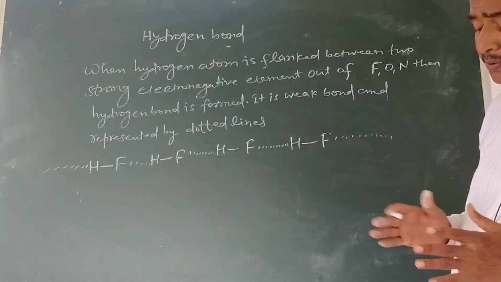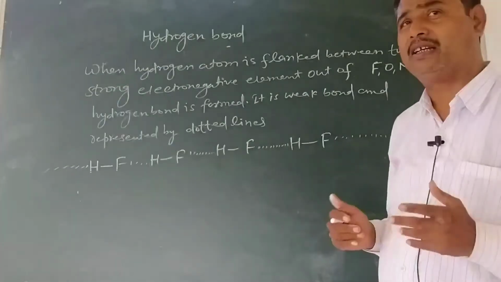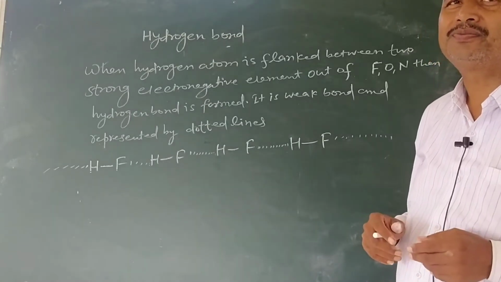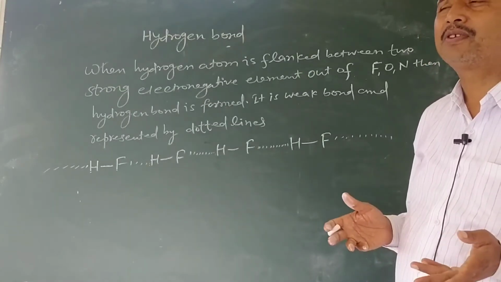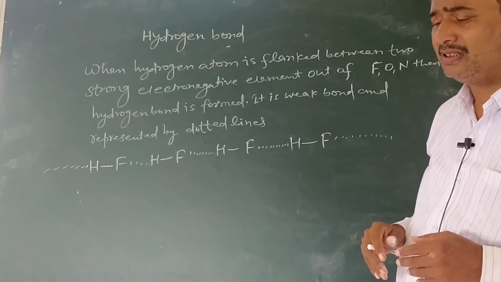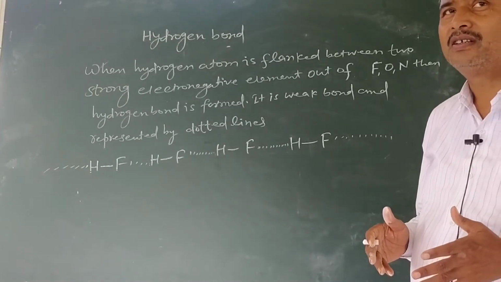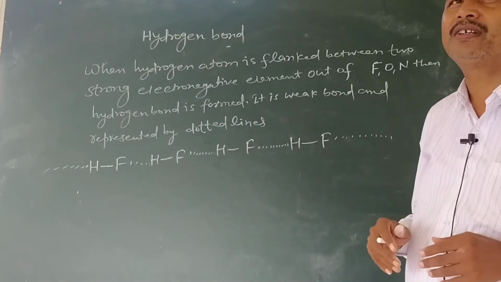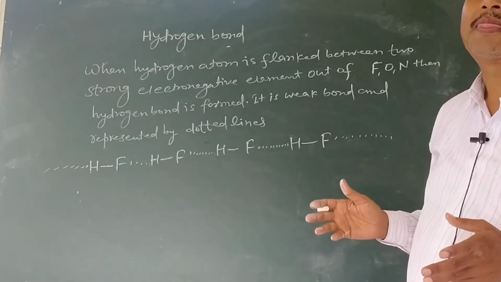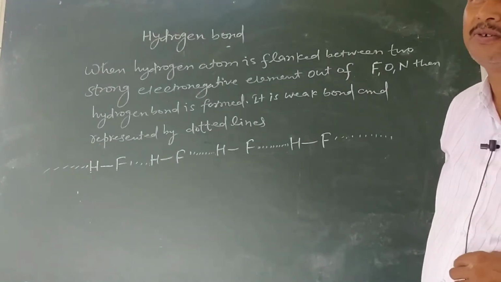But the hydride of oxygen is H2O and the hydride of sulfur is H2S gas, hydrogen sulfide gas. The hydrides have different physical states: one is liquid while the other is gas. It is due to the formation of hydrogen bond.